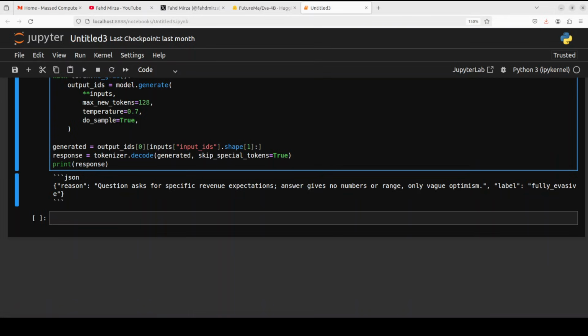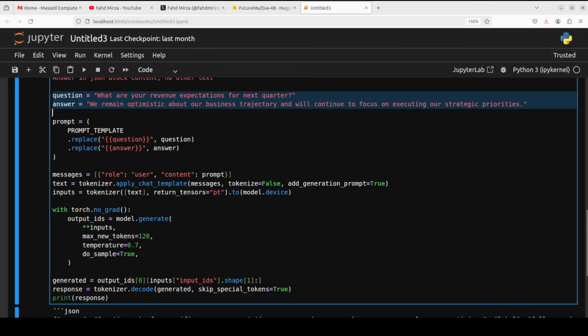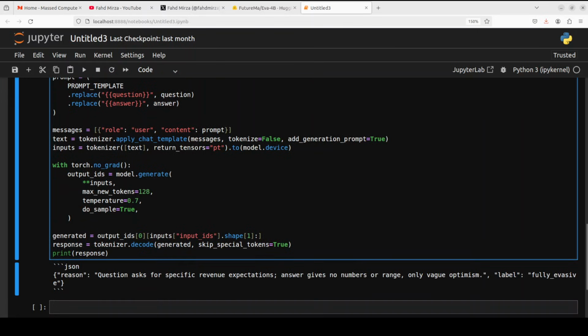The model has correctly identified the answer as fully evasive, as you can see here with the label, with a well-reasoned explanation that pinpoints the core issue, which is specific numbers were requested, vague sentiment was given. Okay, now let's try it out with some other, a bit harder questions and answers.